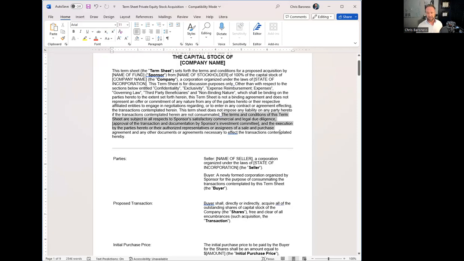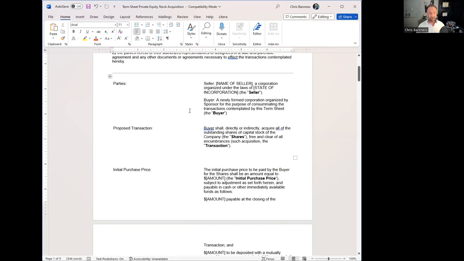These are subject to the due diligence of the buyer to make sure that everything looks good with what they're buying. Just like when you're buying a house, you do some due diligence, inspections, stuff like that. This is the early stage where they're going to do due diligence and then decide if they want to buy it or not. And usually there's a way out just in case something comes up that they don't like. So essentially a term sheet will outline some of the main terms of the transaction before you get to the full document, like a stock purchase agreement.